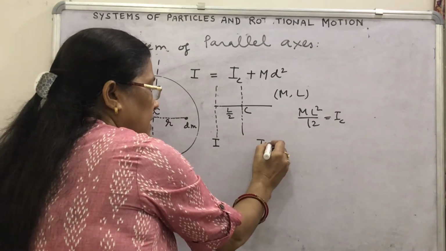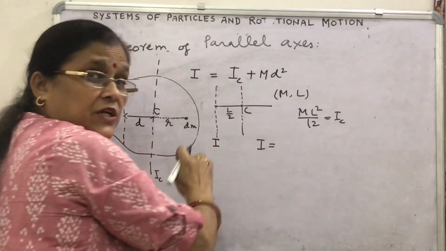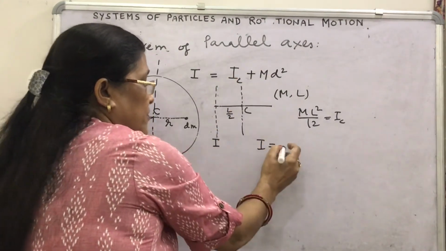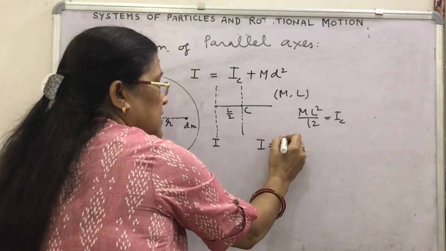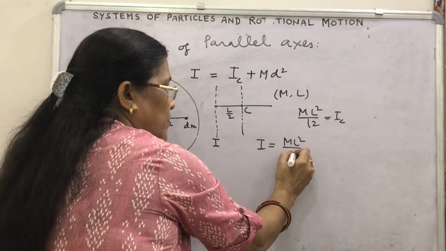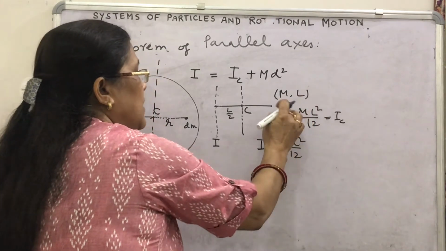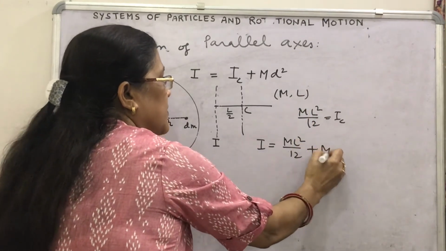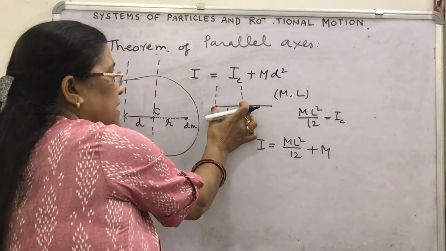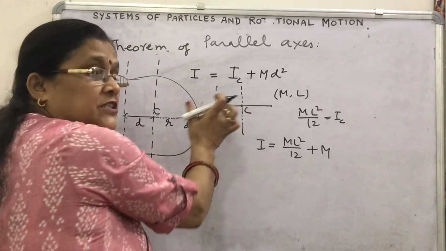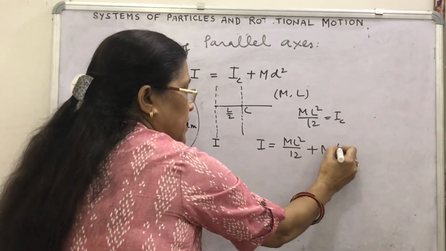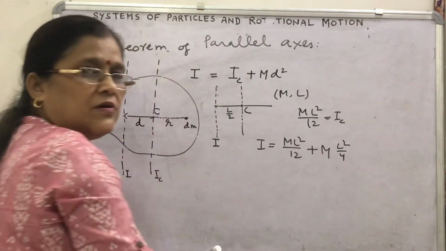You will find I will be equal to, according to this equation, IC, that is ML² upon 12, you have to learn this relation, plus M into d². What is d here? L by 2, the perpendicular distance between both the axes. So it will become L²/4.